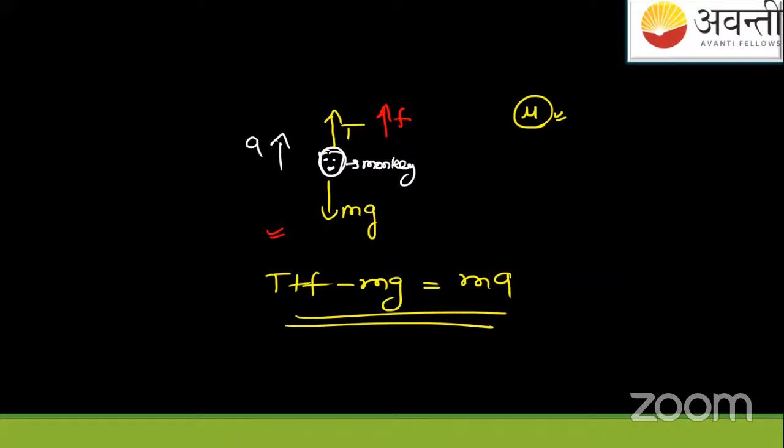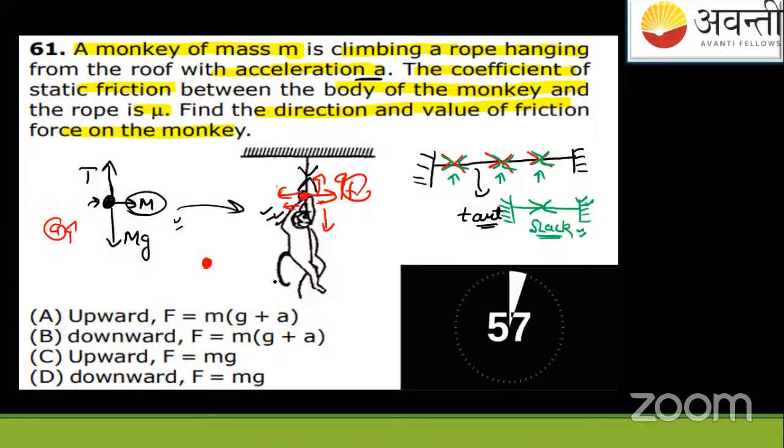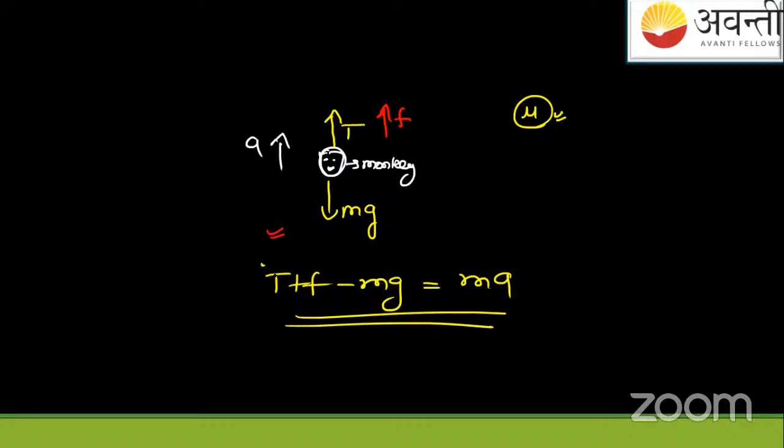Let us consider this tension in the rope. Tension is basically the friction here. Considering the system like this, minimizing it, I'll get simply mg plus a.